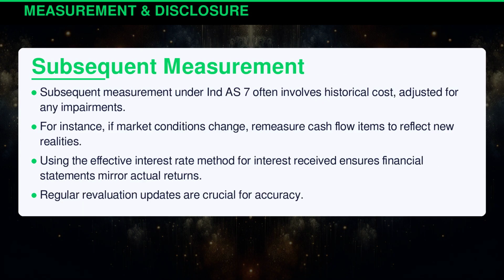Subsequent measurement under Indian Accounting Standard 7 often involves historical cost, adjusted for any impairments. For instance, if market conditions change, remeasure cash flow items to reflect new realities. Using the effective interest rate method for interest received ensures financial statements mirror actual returns. Regular revaluation updates are crucial for accuracy.